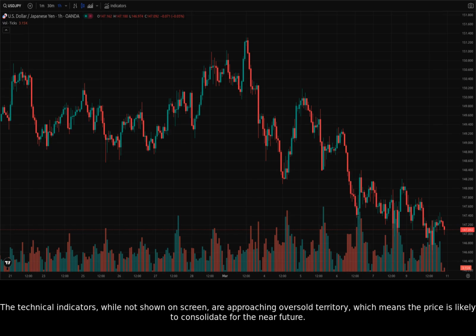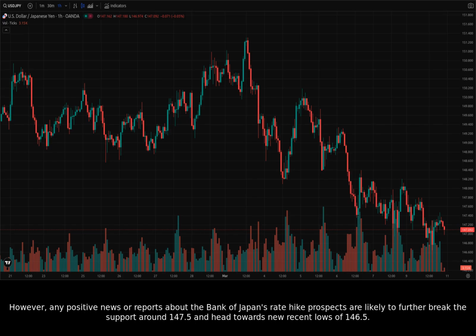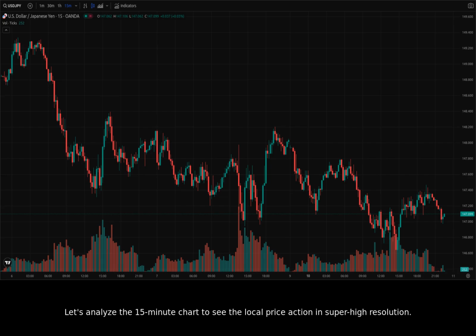The technical indicators, while not shown on screen, are approaching oversold territory, which means the price is likely to consolidate for the near future. However, any positive news or reports about the Bank of Japan's rate hike prospects are likely to further break the support around 147.5 and head towards new recent lows of 146.5. Let's analyze the 15-minute chart to see the local price action in super high resolution.